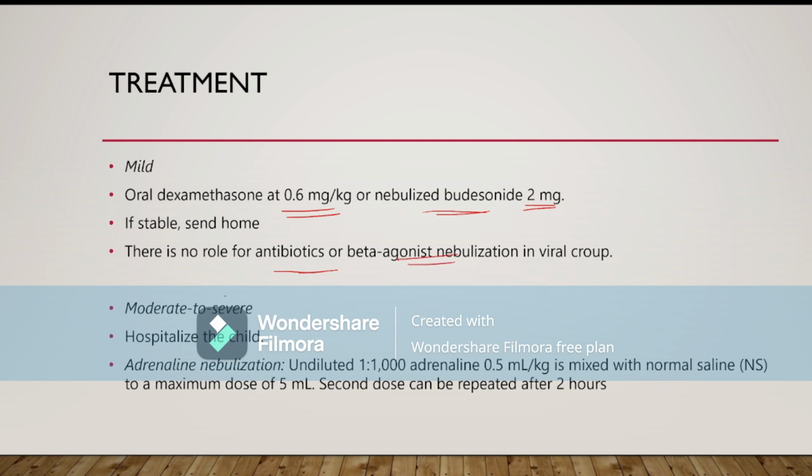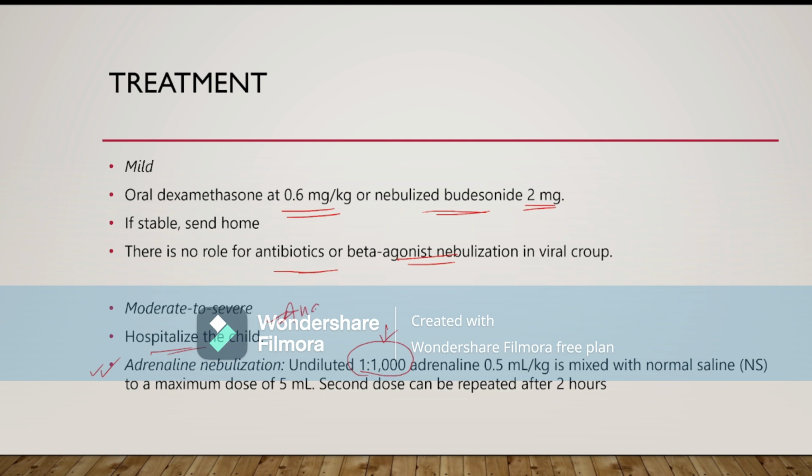If the child is suffering from moderate to severe, that means mainly the severe group, then we have to hospitalize the child and we give adrenaline nebulization to the child. That means adrenaline is given in 1 in 1000 dilution. That means we give undiluted adrenaline, and undiluted adrenaline is also given in angioedema.